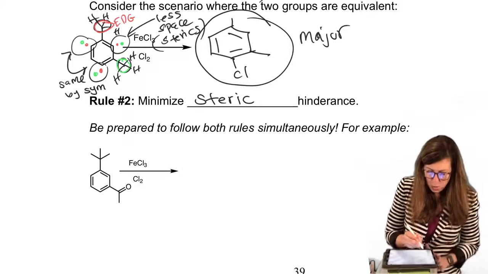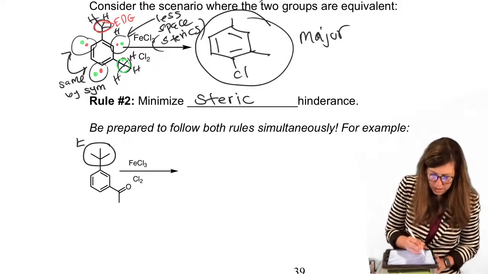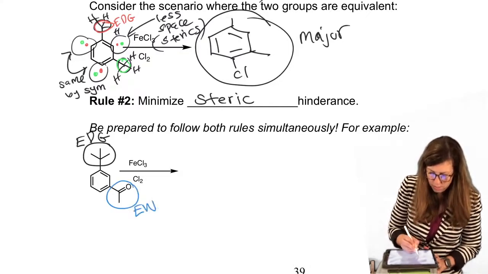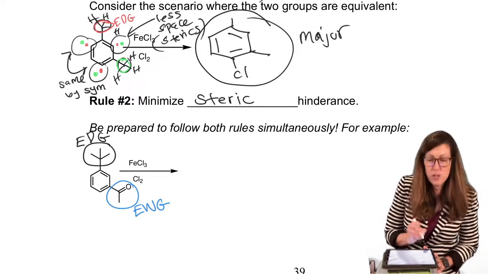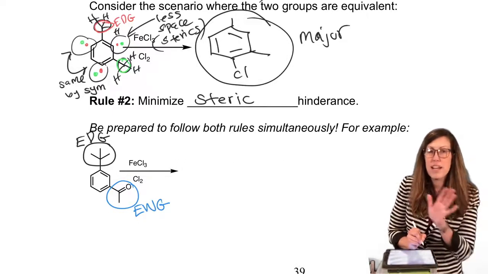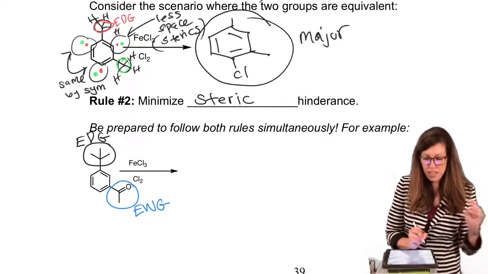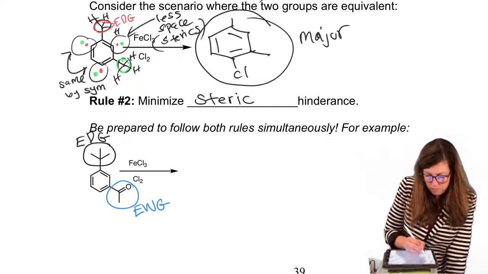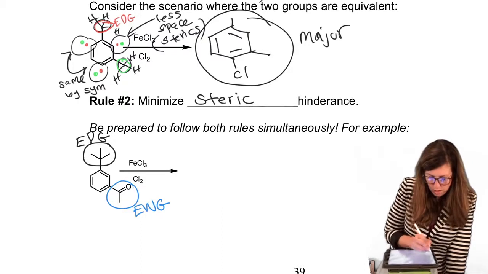2 groups attached. One is an electron donating group. One is an electron withdrawing group. Therefore, electron donating group wins. We don't even consider the blue. We don't care that it wants to go meta. We are looking only at the black. Okay, the black one wants to go ortho. Oops, I don't want to use the blue. That'll be confusing. Ortho or para.